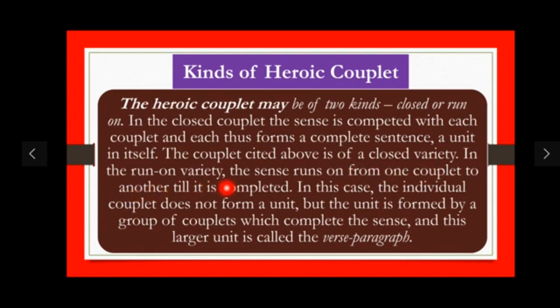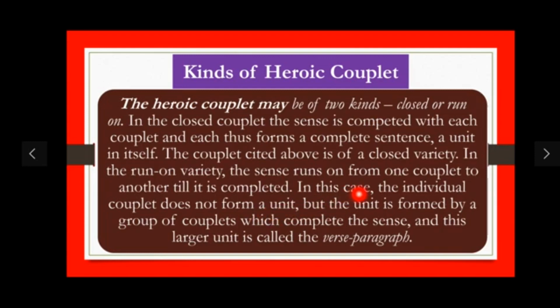In the run-on variety, the sense runs on from one couplet to another till it is completed. So in run-on couplet, the sense is not completed, it runs on to another couplet. In this case, the individual couplet does not form a unit, but the unit is formed by a group of couplets which complete the sense, and this larger unit is called the verse paragraph.